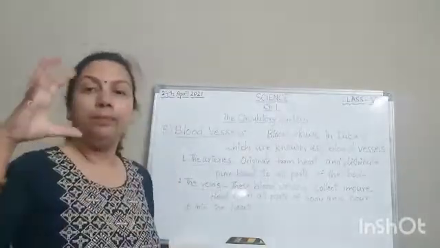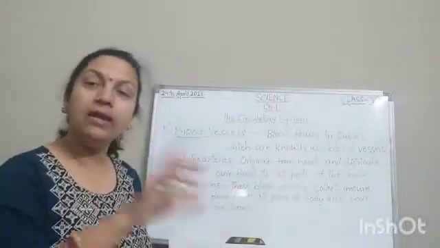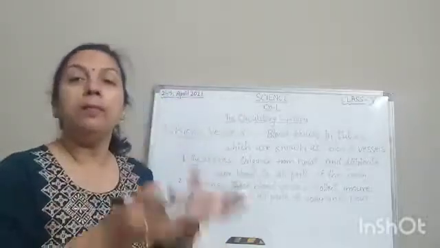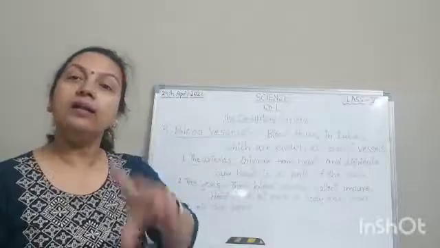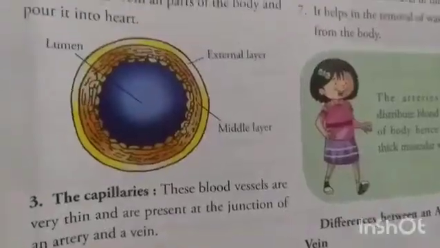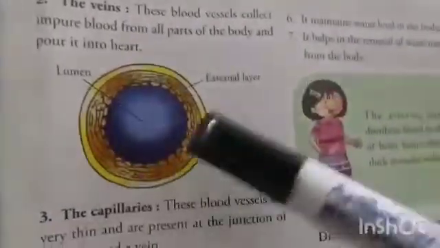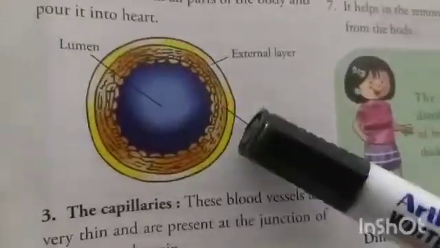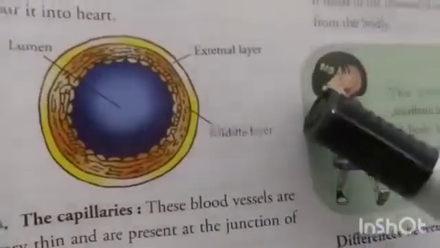Arteries pump the blood from the heart to all parts of the body and it is pure blood, and veins collect the blood from all parts of the body and pour it into the heart and it is impure blood. Clear? Now this is the structure of a vein. Same here, the middle part is called the lumen, and then this is the middle layer and this is the external layer.